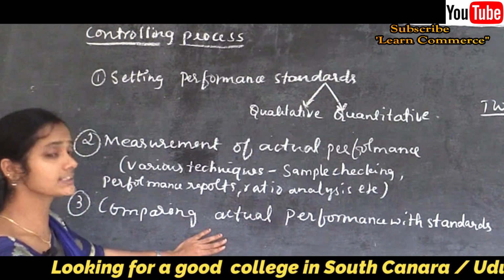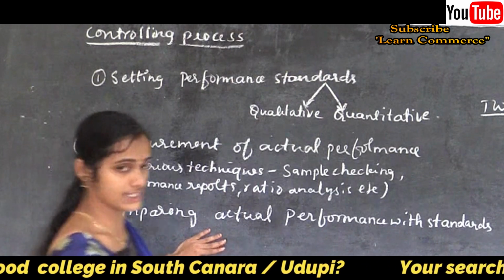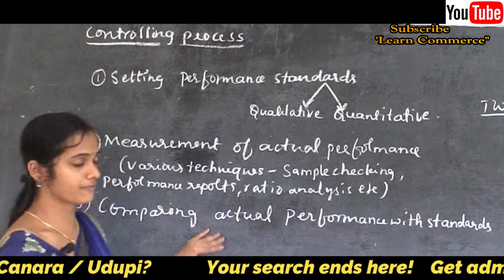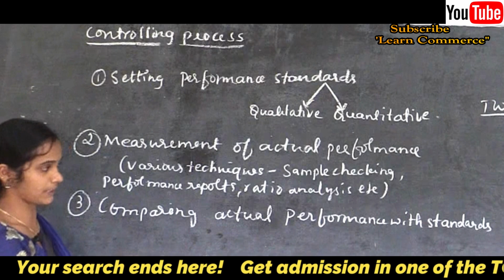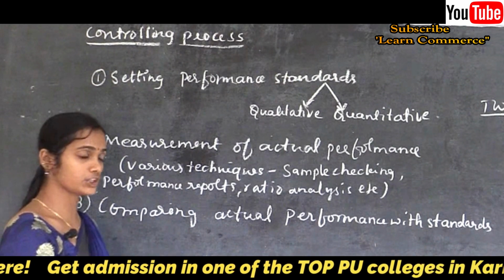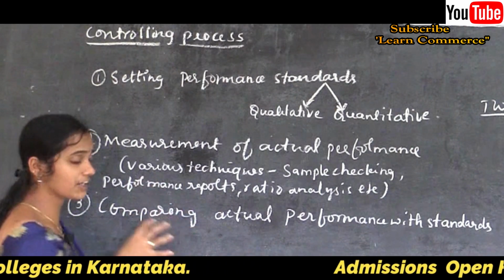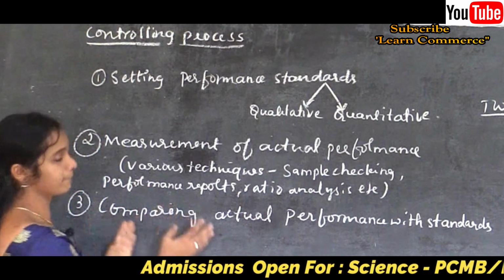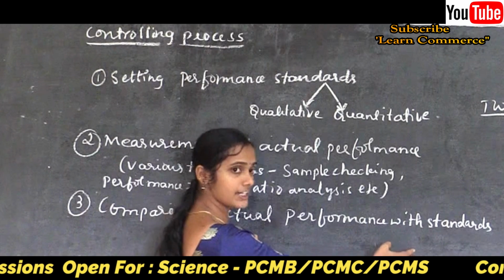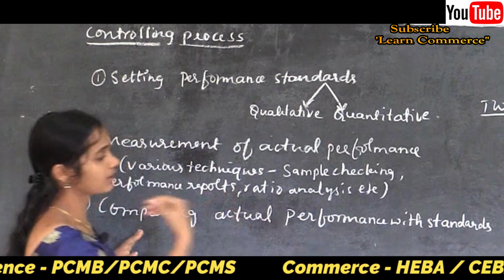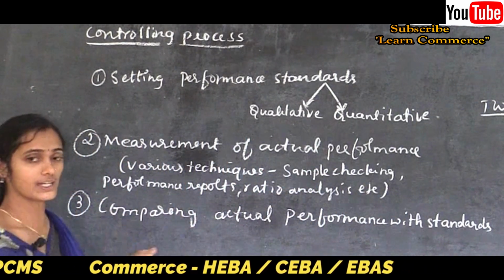Sometimes the organization needs to take immediate action for such deviation, and to find out the causes for deviation, we need to compare the actual performance with the set of standards.